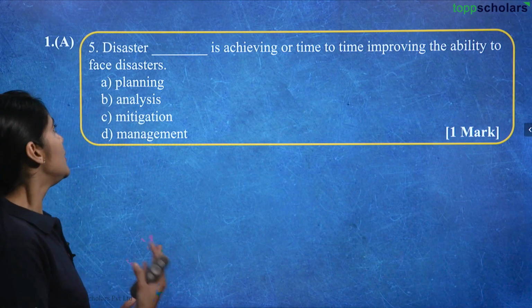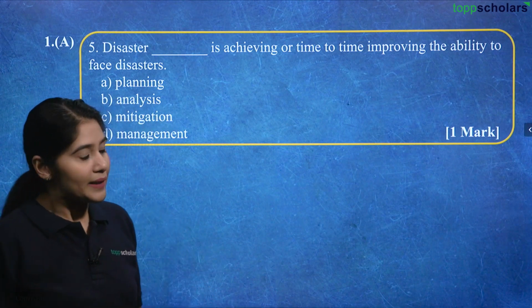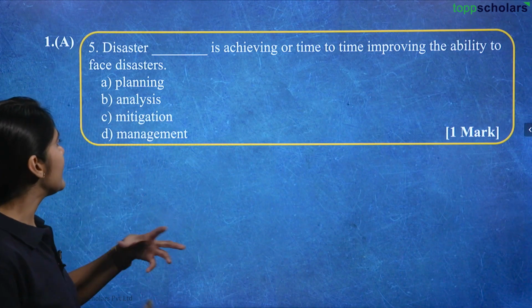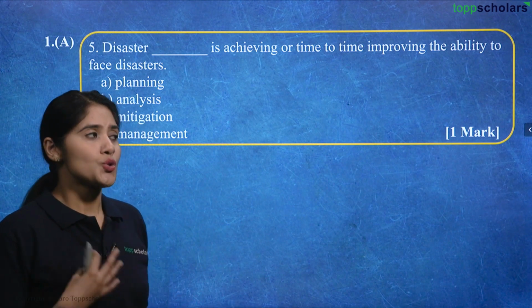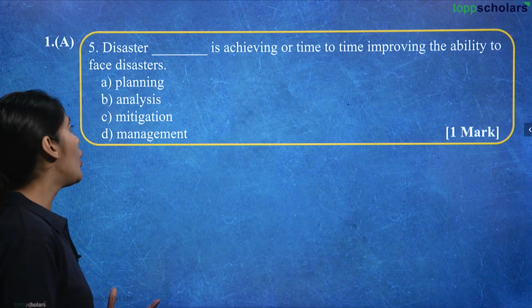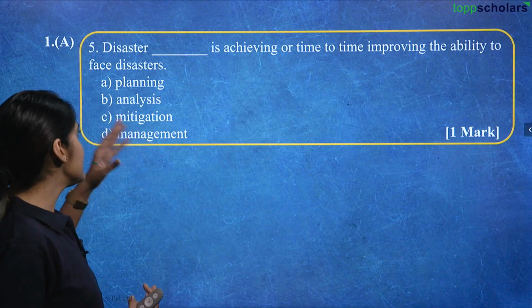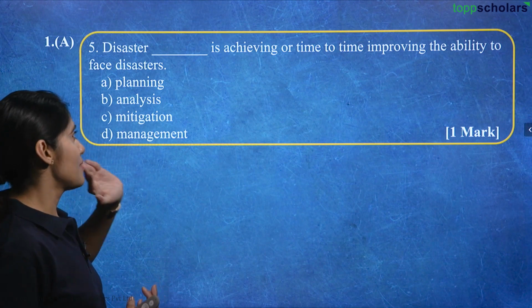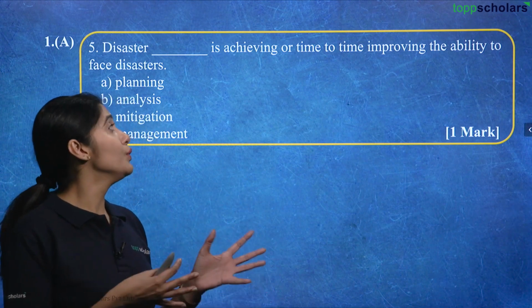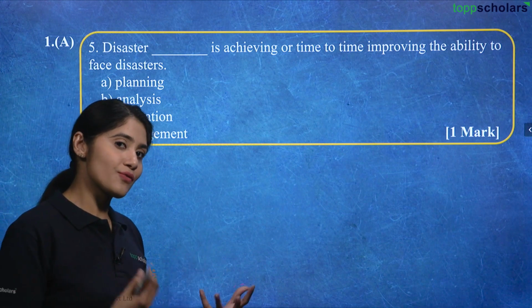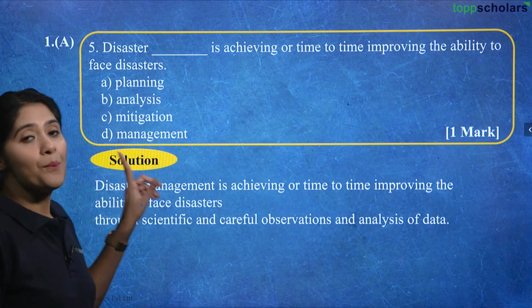So, during these disasters, there are certain measures that are taken. It needs planning, analysis, and management as well. So, with the help of what? Disaster planning, disaster analysis, disaster mitigation, or disaster management is how we are able to improve the ability to face disasters from time to time. The correct answer would be disaster management.